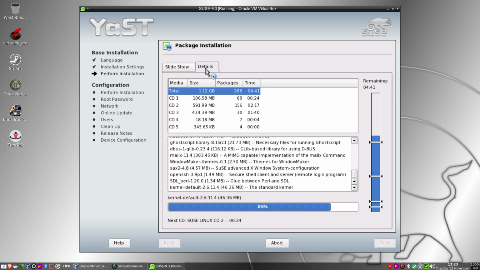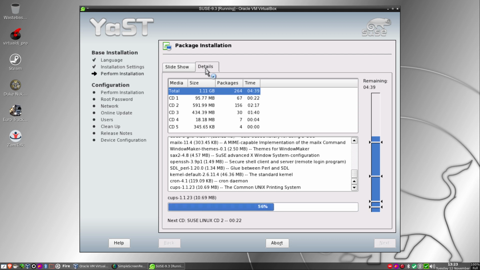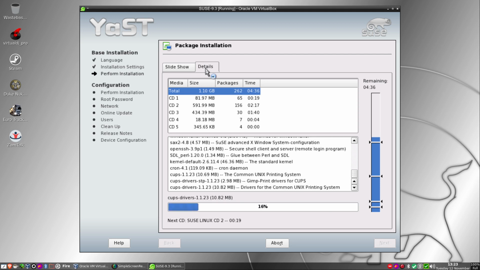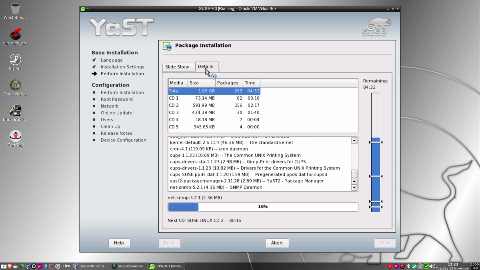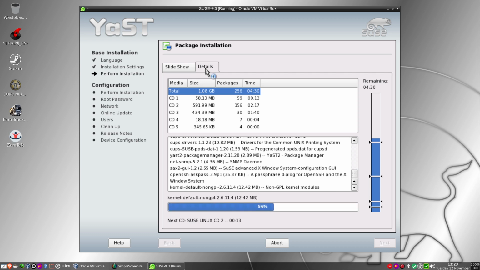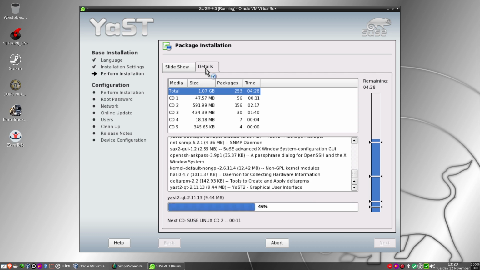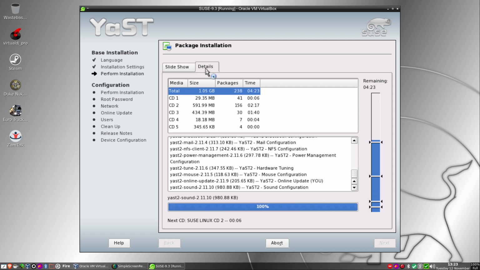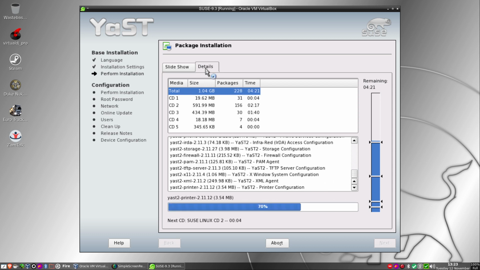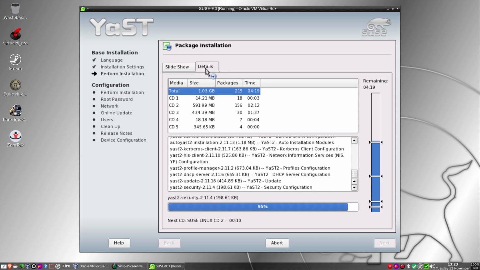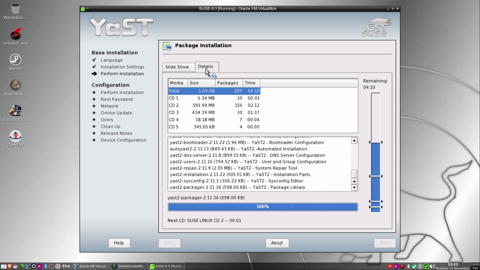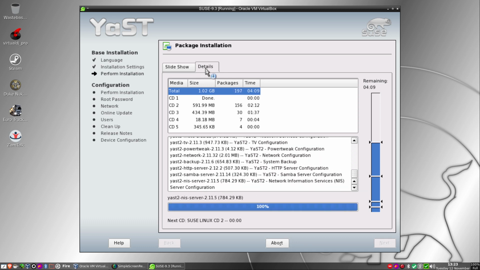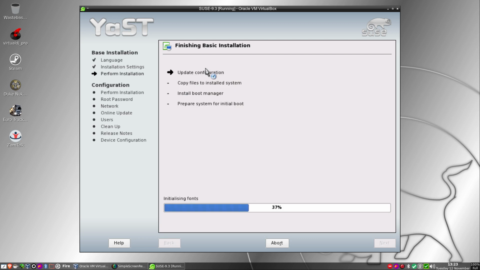I did set this up as a SUSE VM 32-bit because I knew it was a 32-bit install I'll be doing, and the only problem is that it set itself up for SATA. When I ran the install the first time off camera, because I just wanted to see, I was going to scrap it and start again, so happy days. But yeah, okay, server configuration. Okay, it's finishing basically installation.